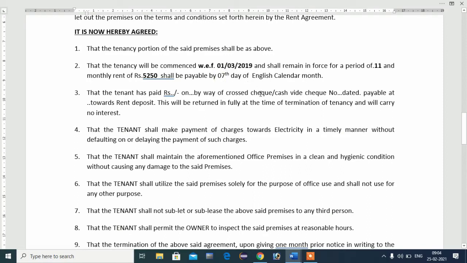When you sign this rent agreement, you will mention that day here. As you know, all unregistered agreements have a period of 11 months. Then 5250 is the charge of this room per month. You have to bear this charge to the owner, and the last day of paying the charges is the 7th day of the month according to the English calendar.